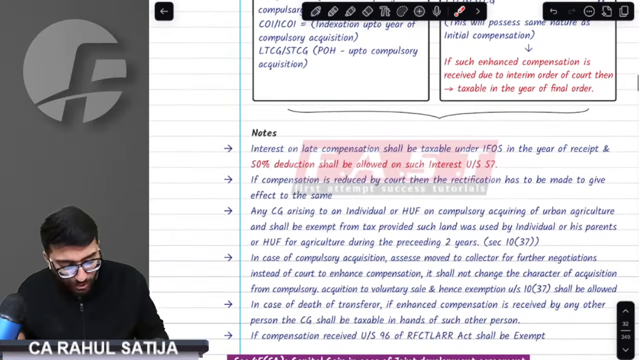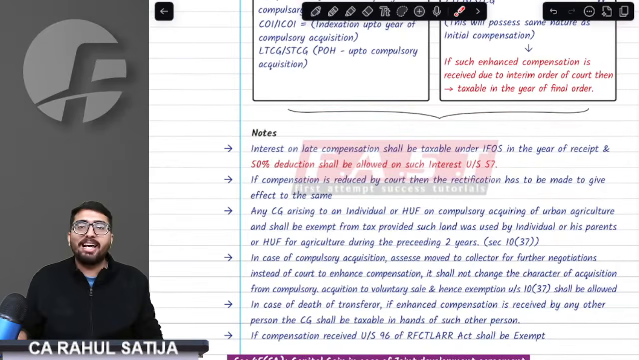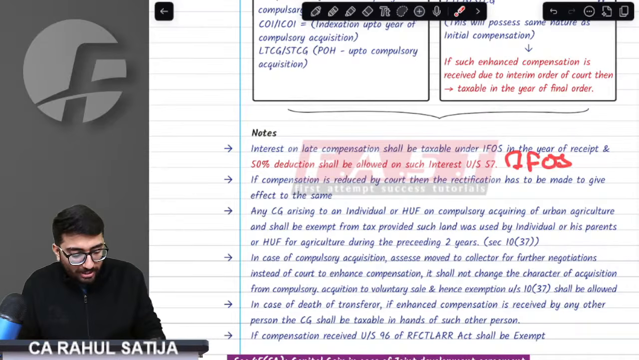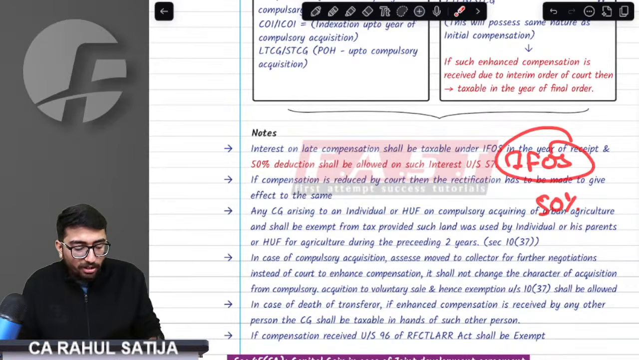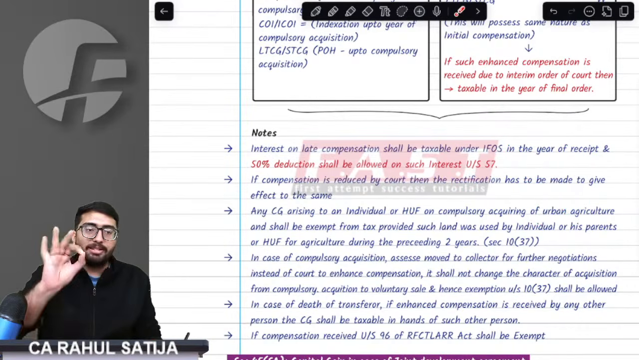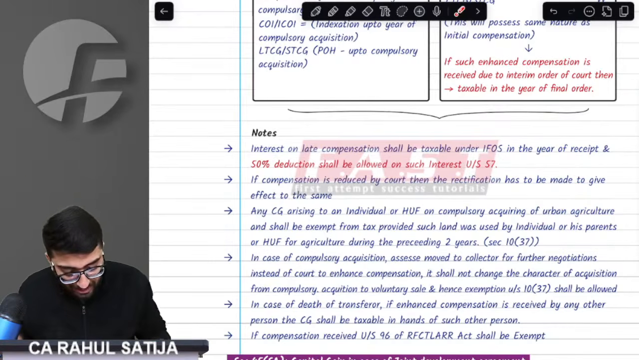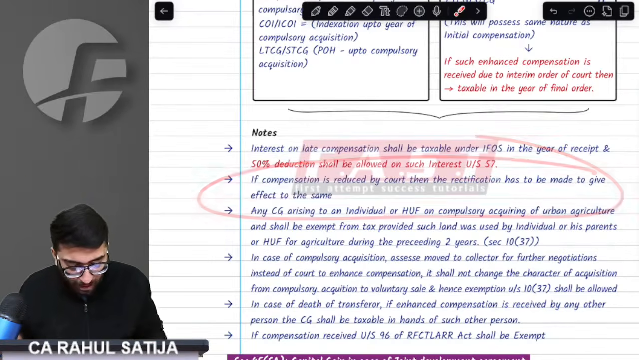Done, sir. Whenever we receive any interest on enhanced compensation, what would happen to that? Provision says it is taxable in your hands only under IFOS head. It is taxable under IFOS head, and you get 50% of standard deduction. Done, sir. Perfect, sir.